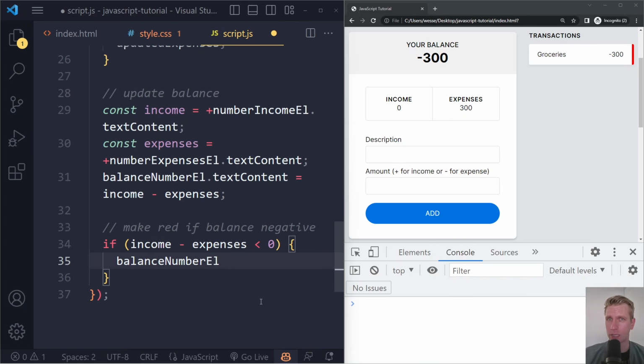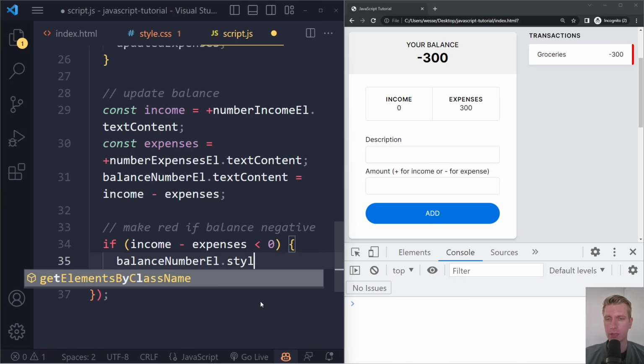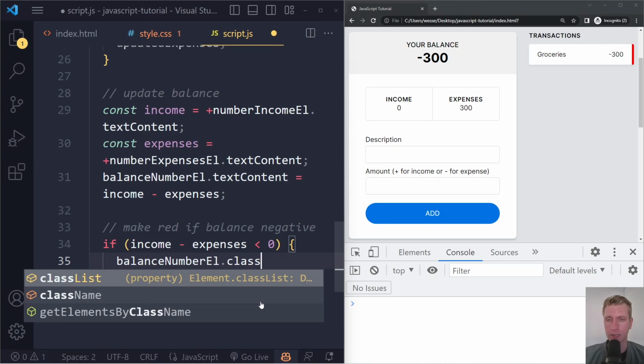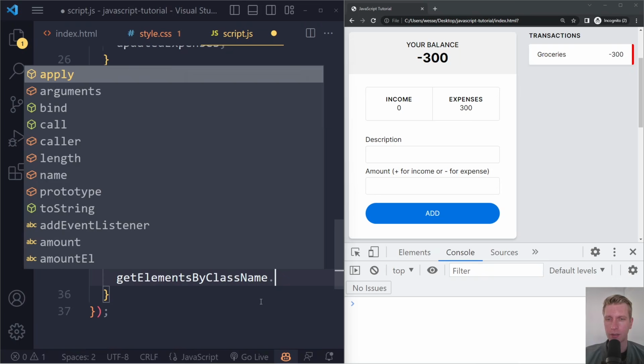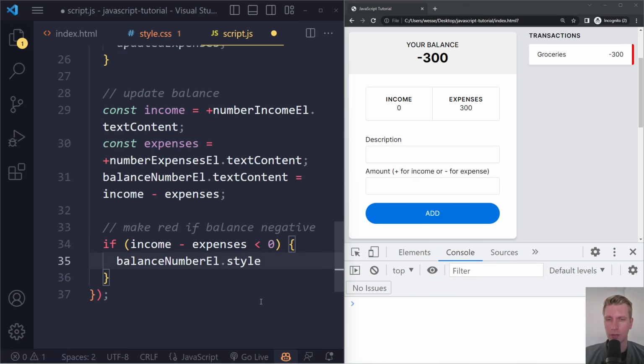And now we have two ways of manipulating the CSS. We can use the dot style. This is the quick and dirty way. Or we can work with a class list, right? Adding a class, removing a class. So I will use the quick and dirty way here because it's just one little thing we want to do here. It's a smaller project, so let's do it the easy way.